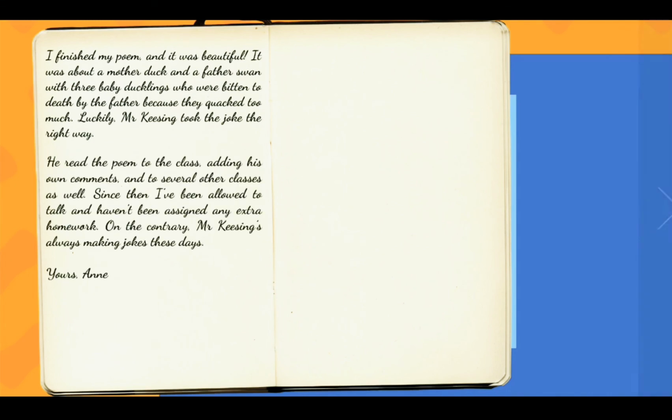So finally, she wrote a poem about a mother duck and a father swan who killed its three ducklings because they quacked too much. So this joke made even Mr. Keesing laugh, and she was very glad that he took it in the right manner. He read the poem to the class, adding his own comments, and to several other classes as well. Since then, I've been allowed to talk and haven't been assigned any extra homework.